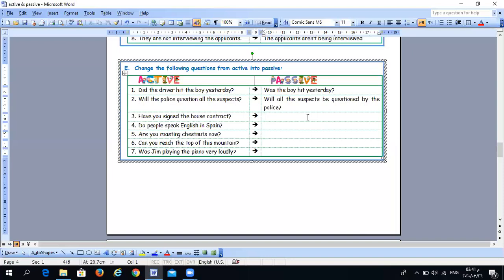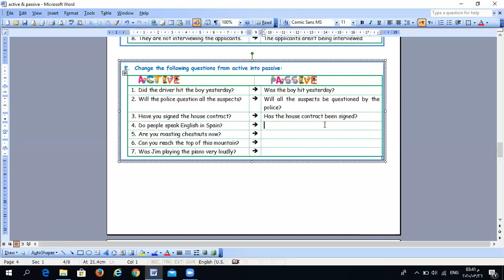So has, because the contract is singular, we will move it. Has the house contract been signed? Why? Because the contract here is singular and it's the object of the active sentence, and has been signed because we have a present perfect sentence. The second one: do people speak English in Spain? The object is English, the subject is people, and the verb is do speak, present simple.